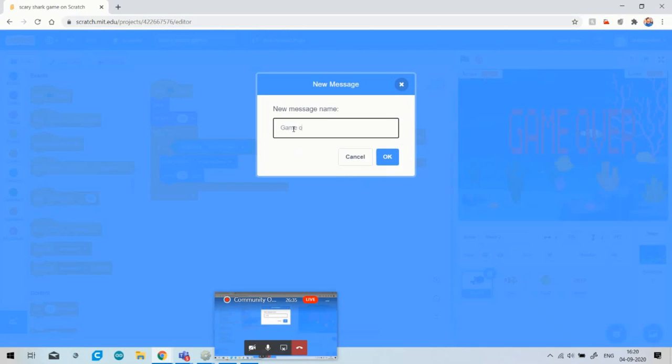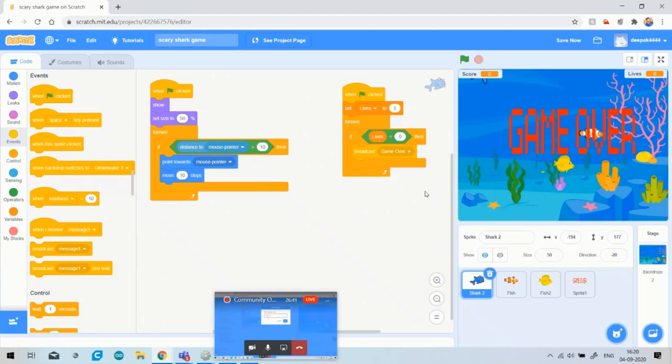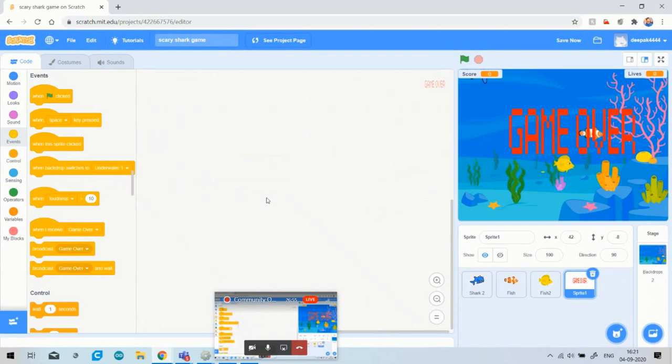I think you have understood how you can make the game over screen and how you can broadcast game over. I think the concept is clear to you that the broadcast game over screen will appear when the life is equal to 0. So I will go to the game over option, and I will choose the option when flag clicked.